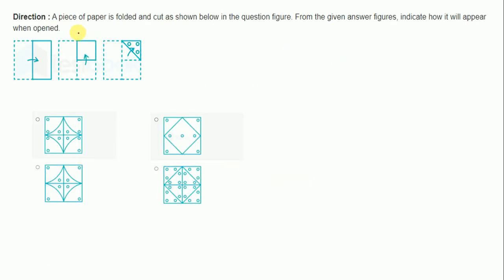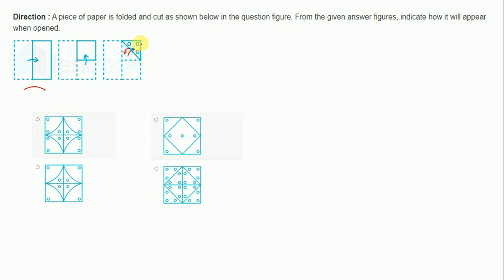Now a piece of paper is folded and cut as shown in the question figure. Here, first the paper is folded from here, then upward, and then this way, and 3 holes are made in it. From the given answer figures, indicate how it will appear. If it is folded like this, it will be unfolded like this.